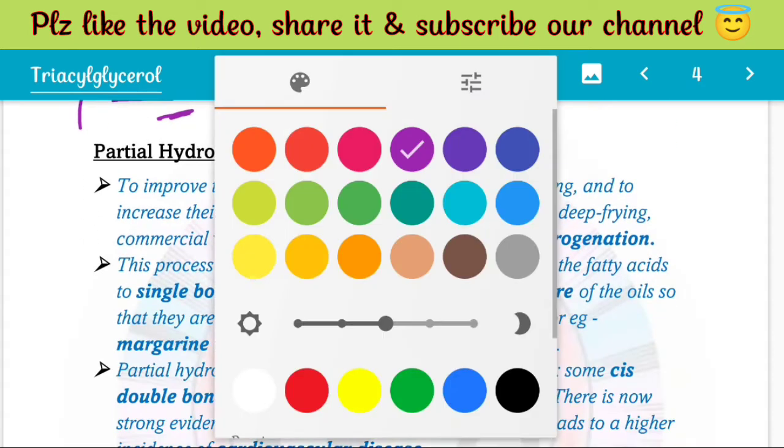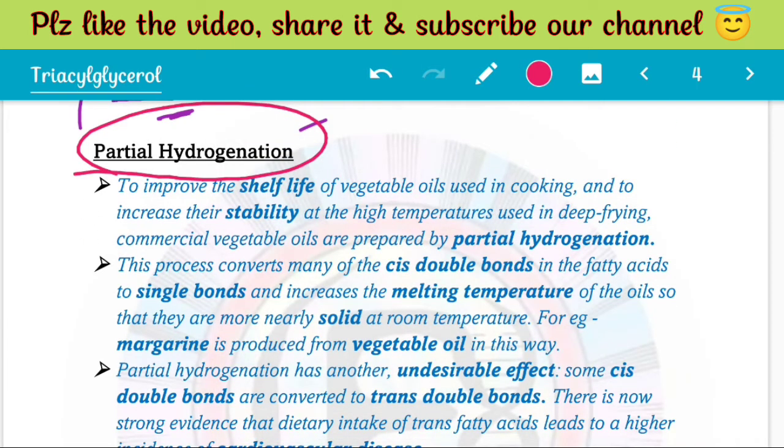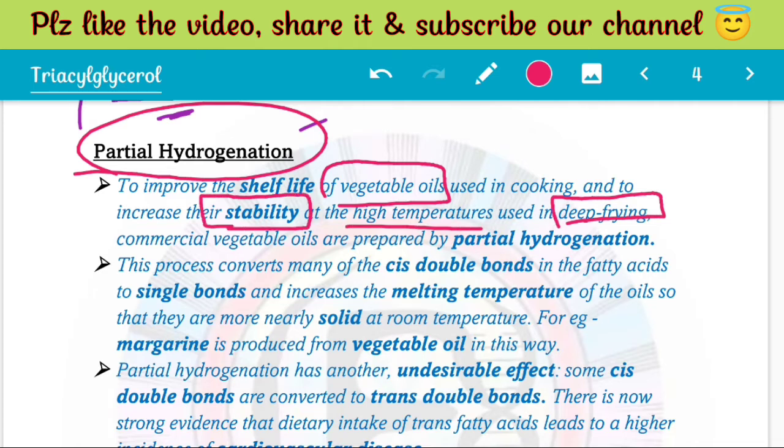Now if we talk about partial hydrogenation, we know that these oils are going to be used in frying and other processes where they are exposed to high temperatures. So we need to make sure that they are stable at high temperature, because they have a low melting point and are liquid even at low temperature.